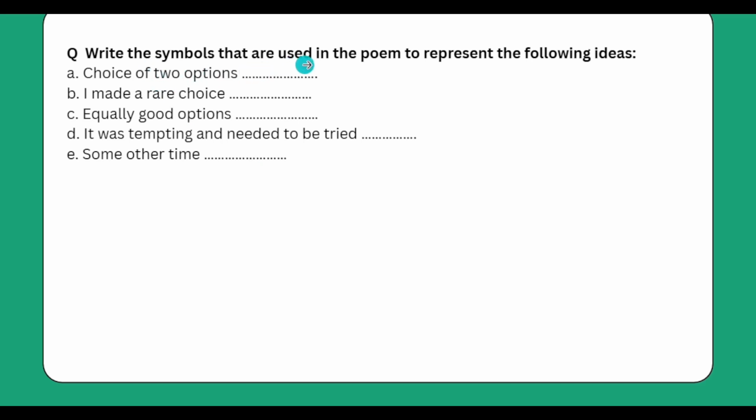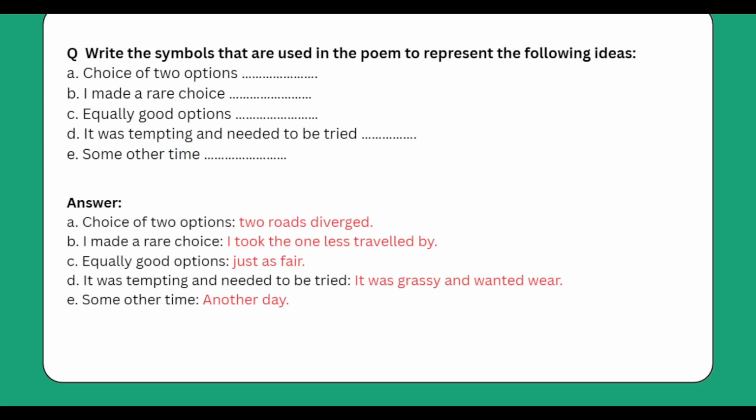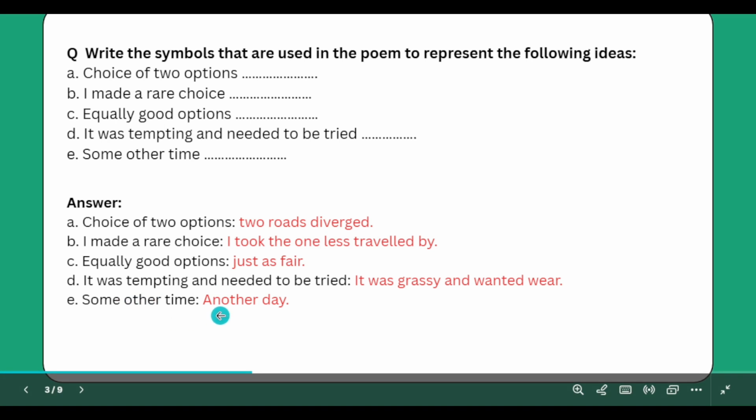Write the symbols that are used in the poem to represent the following ideas. Let us find out the answer. A. Choice of two options. Answer is two roads diverged. B. I made a rare choice. Answer is I took the one less travelled by. C. Equally good options. Answer is just as fair. D. It was tempting and needed to be tried. Answer is it was grassy and wanted wear. E. Some other time. Answer is another day.